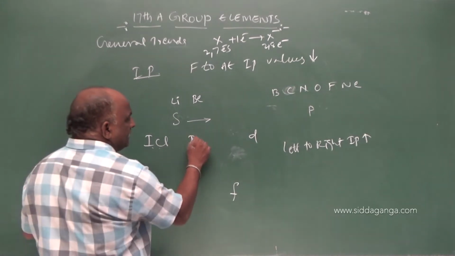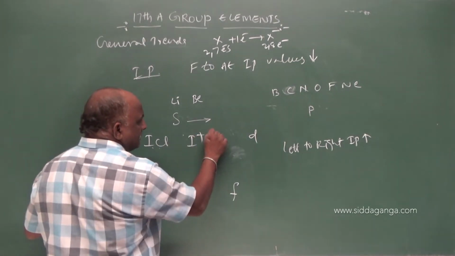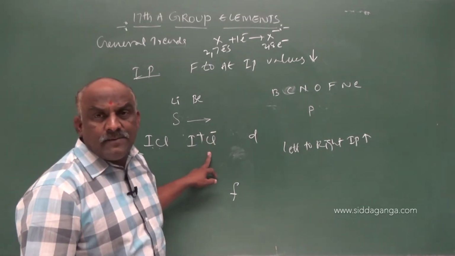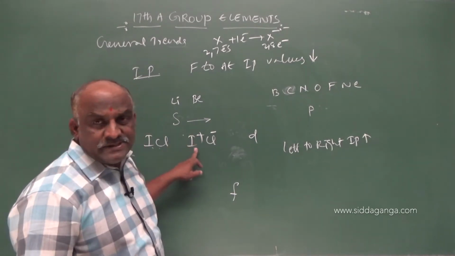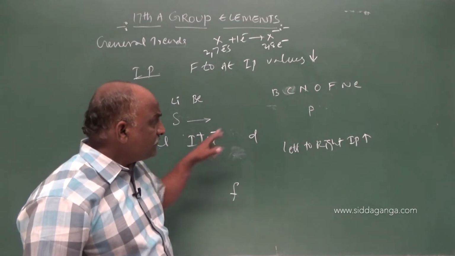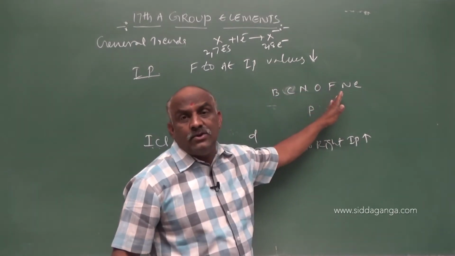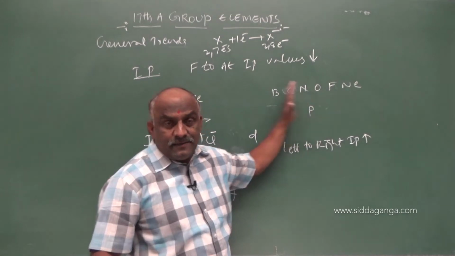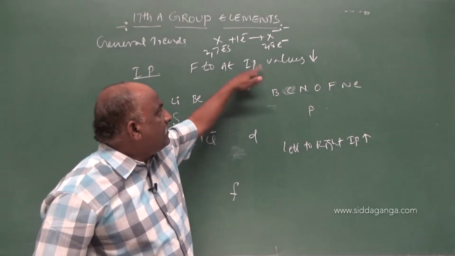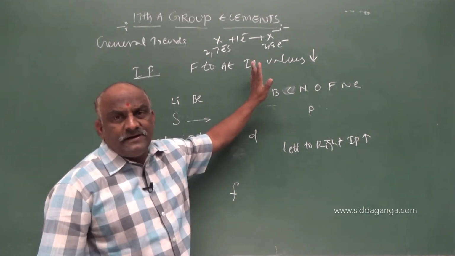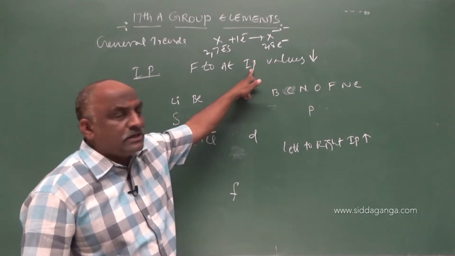In this example, we should write I plus and Cl minus. I plus, iodine positive, cationic species. Why cationic species? Because the IP values of halogens are greater than S block elements and transition elements. Down the group IP values decrease, that is a different thing. Down the group IP value decreases, do not consider that.